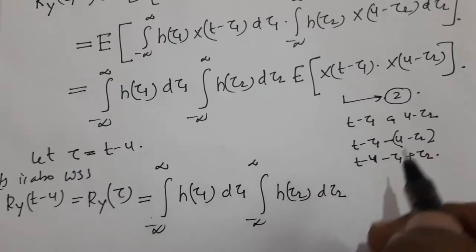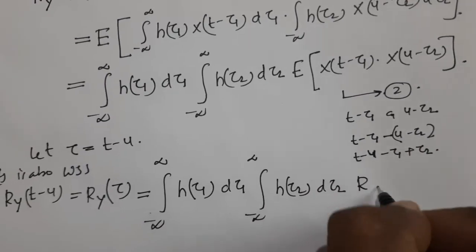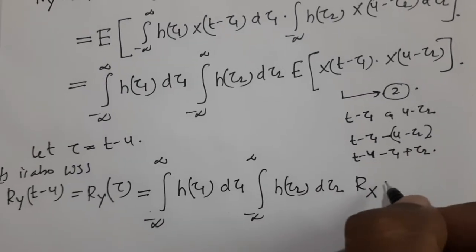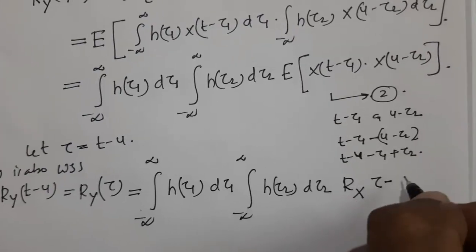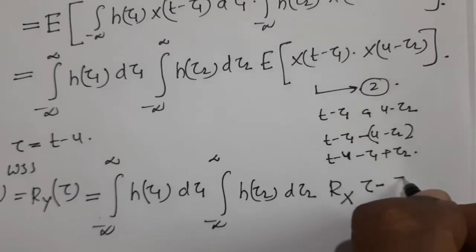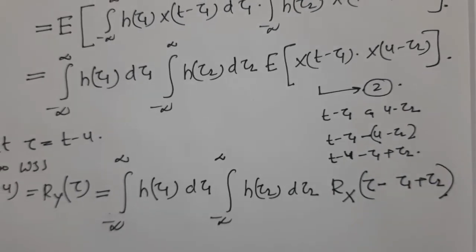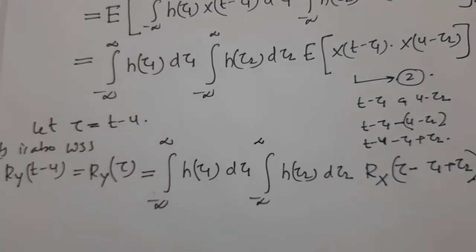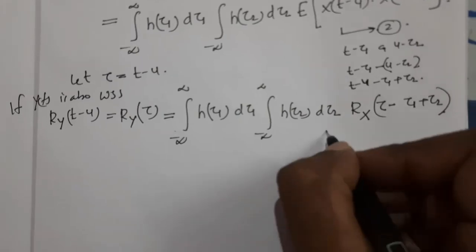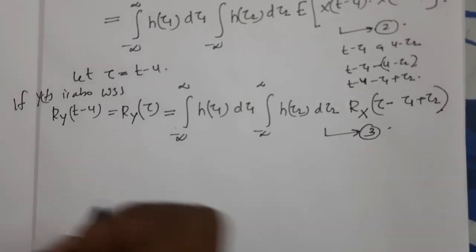Now what about this quantity? This quantity will be Rx(tau minus tau 1 plus tau 2). Now I am going to write this particular equation, that is equation number 3, in a systematic way.